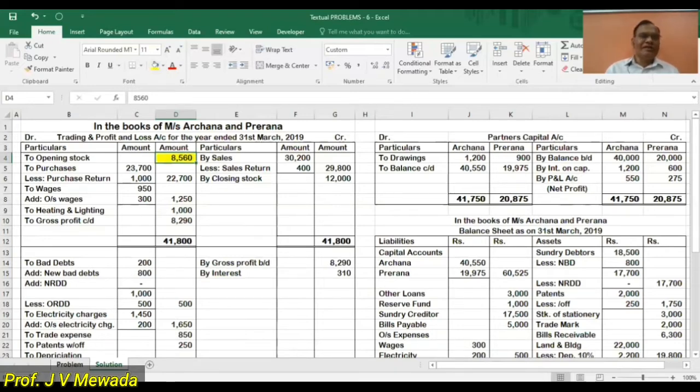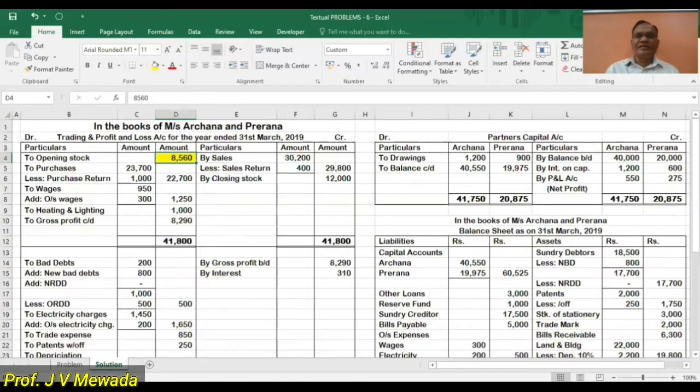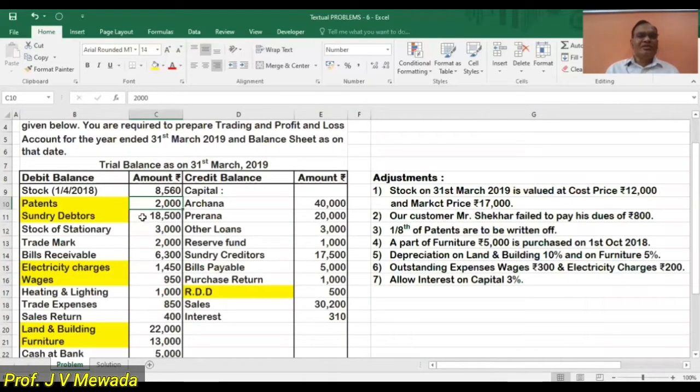8560. Now let us see the second item. Second item is patent. Patent is 2000. Patent is asset. So on the asset side, patent is 2000. We are writing in the inner column because there is a depreciation.